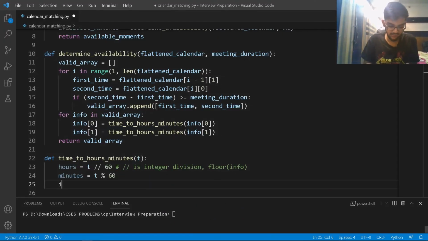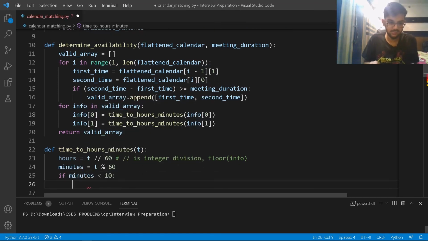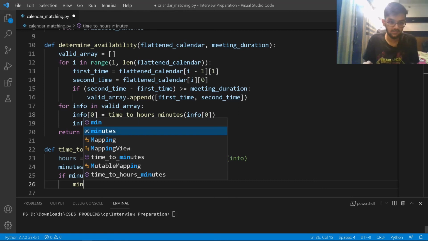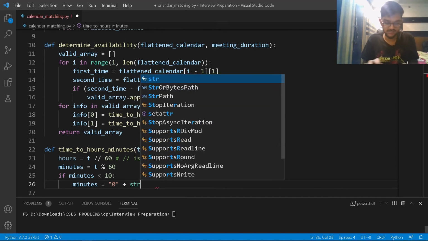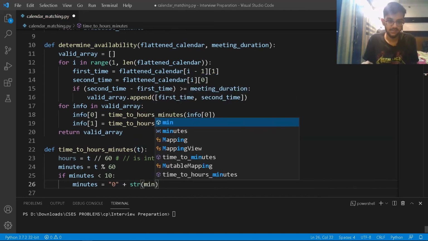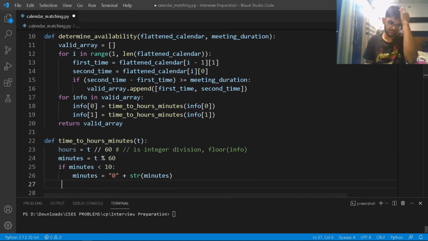Okay, so I'll check that if minutes is less than 10, in that case my minutes hand will be basically str, or maybe I can just simply write 0 plus str of minutes. Else I'll leave it as it is. So for example, if my minutes is 35, it's okay, 235. But what if my minutes is 6, right? So I cannot just simply write 2 and then 6, because that's 2 hours 60 minutes, close to 3 hours, right? So I'll have to write 2:06.